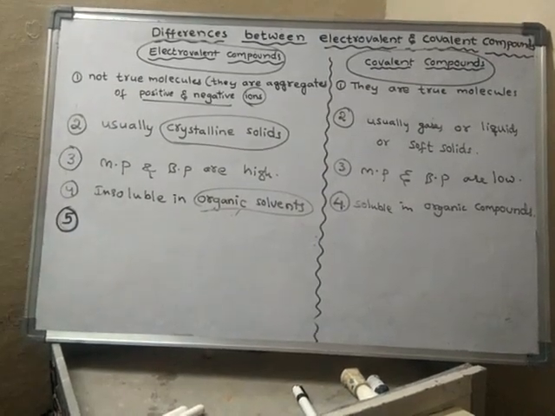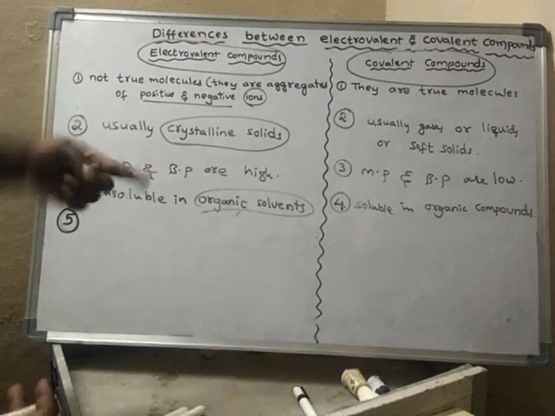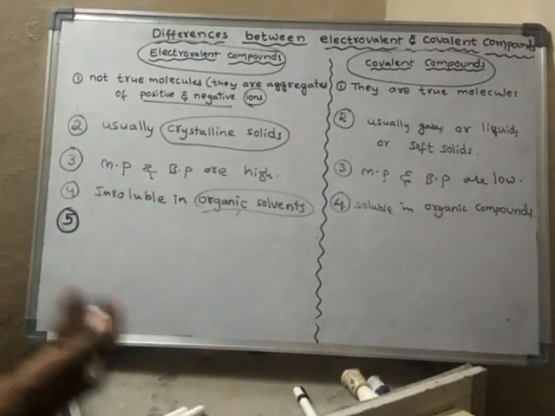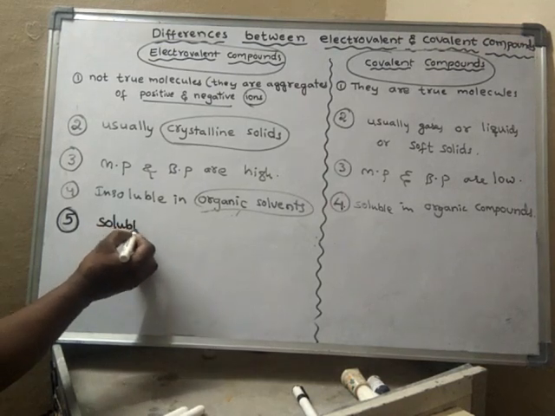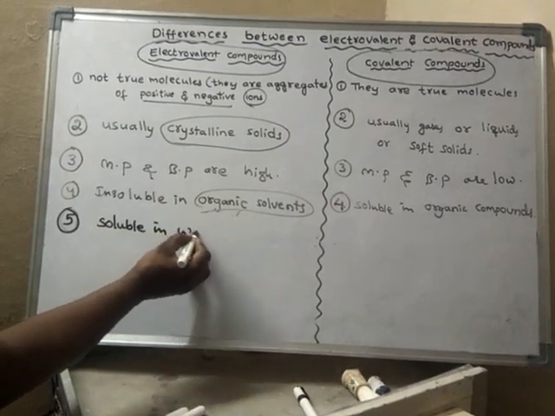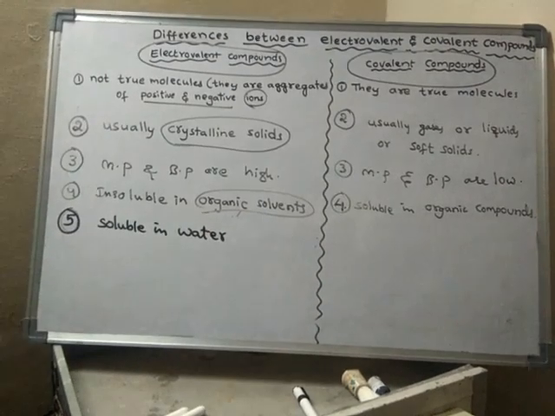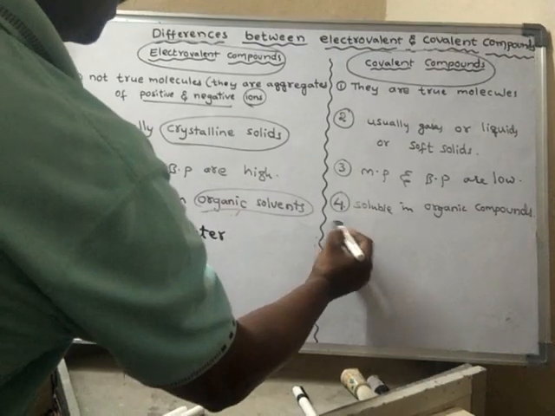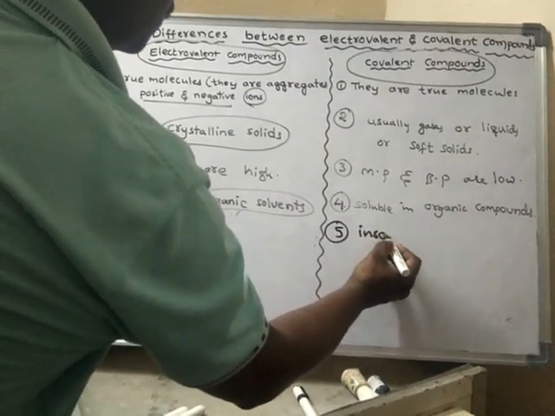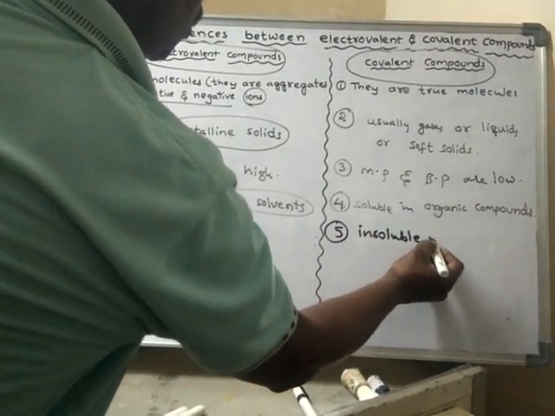The next difference is solubility in water. Ionic compounds are soluble in water, whereas covalent compounds are insoluble in water.